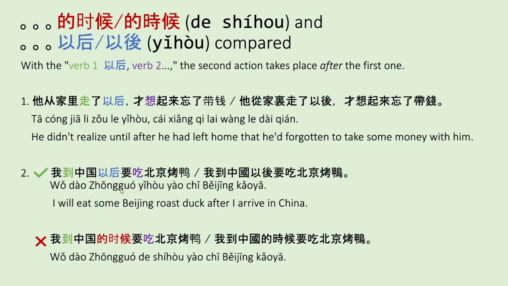So just remember that with 以后, verb 1 happens, and then verb 2 happens. With 的时候, verb 1 and verb 2 are happening at the same time.